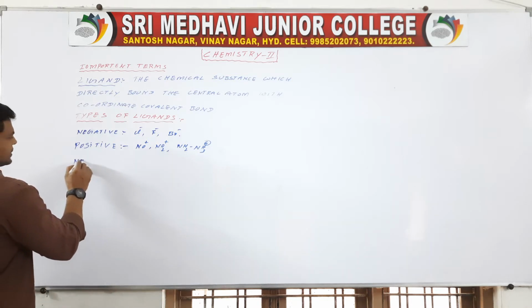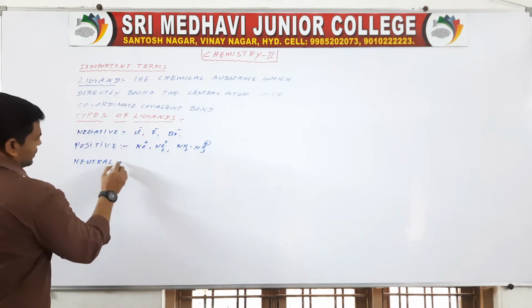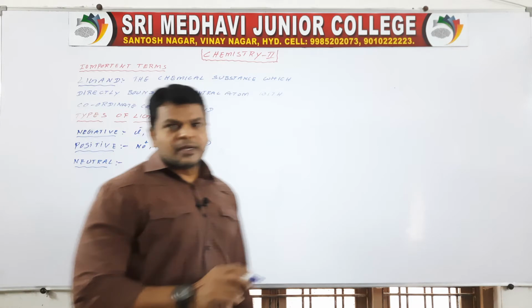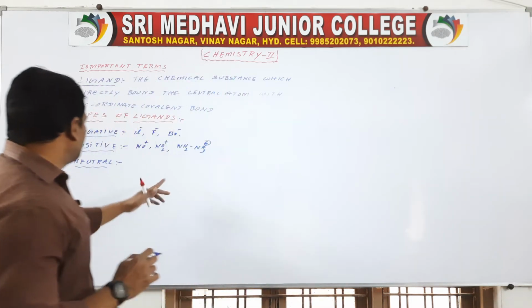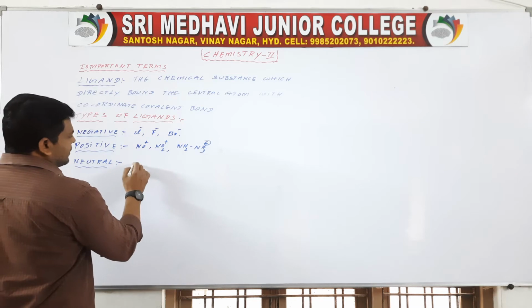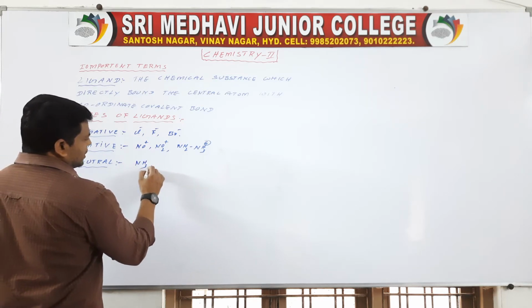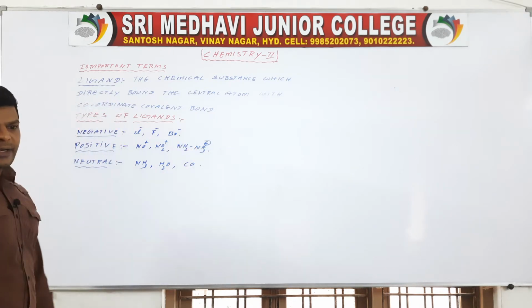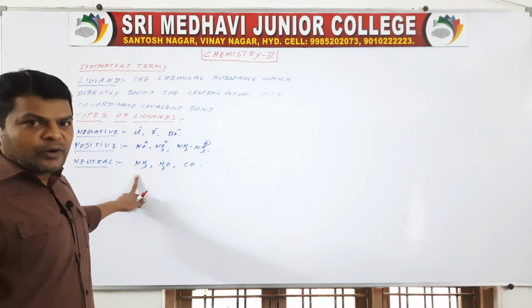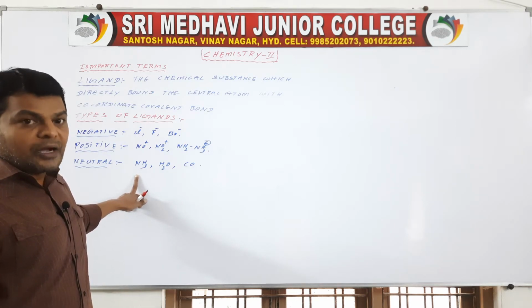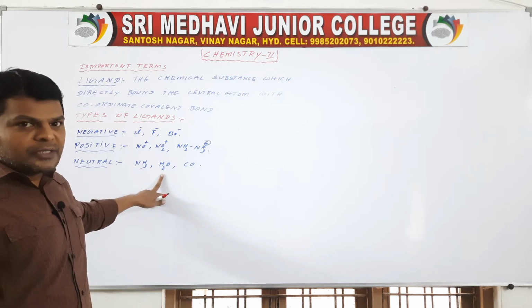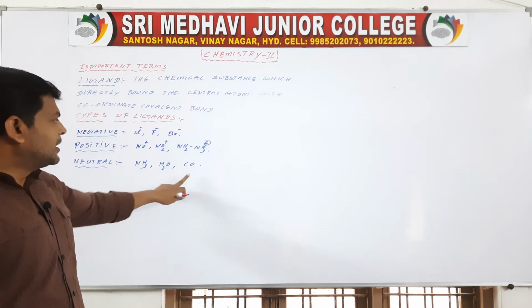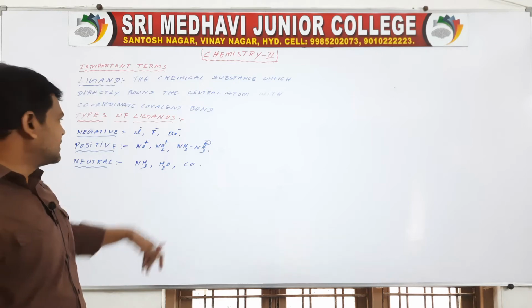Okay, next neutral ligands. The ligands having no charge are called neutral ligands. Examples: NH3, H2O, CO. All these are neutral ligands. If NH3 is present in the coordination compound, we pronounce it as ammine. If a water molecule is present in the coordination complex compound, we pronounce it aqua. If CO, carbonyl, like this.